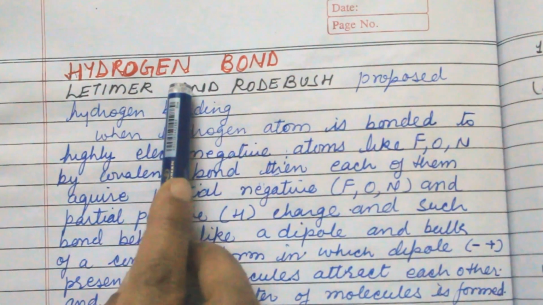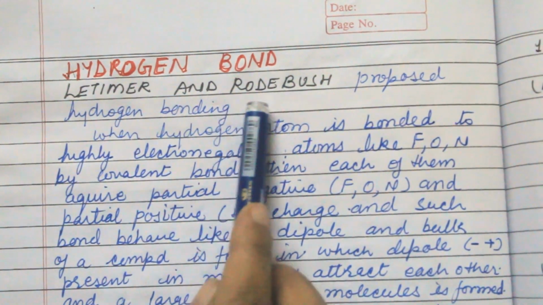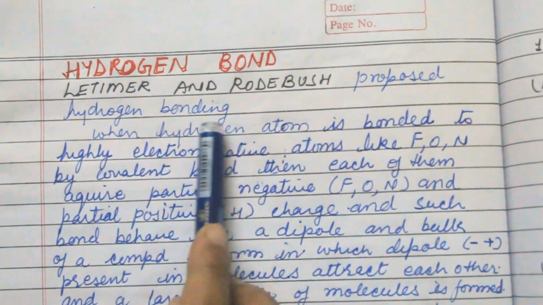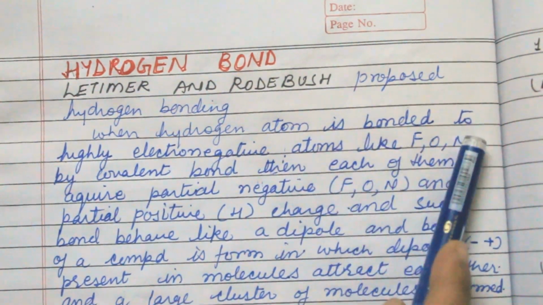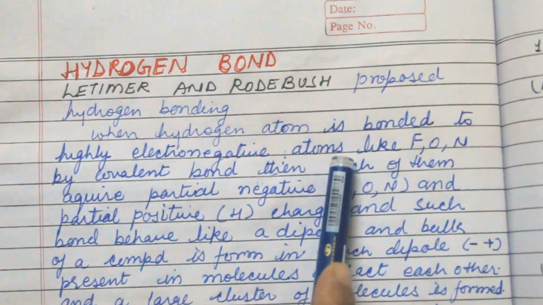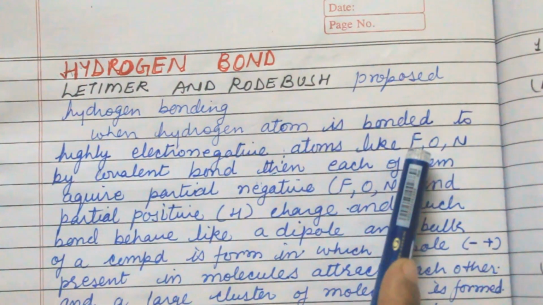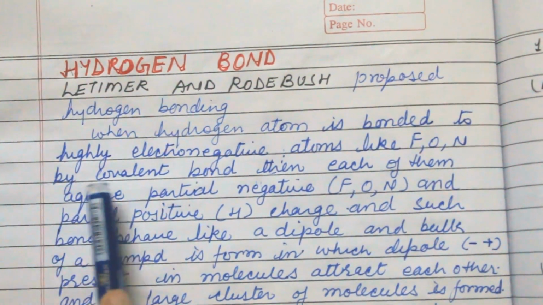Today my topic is hydrogen bond. Latimer and Rodebush proposed hydrogen bonding. When a hydrogen atom is bonded to a highly electronegative atom like F, that is fluorine, oxygen, nitrogen, by a covalent bond,